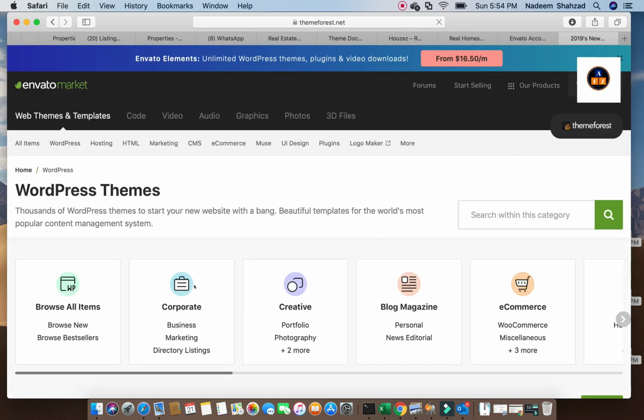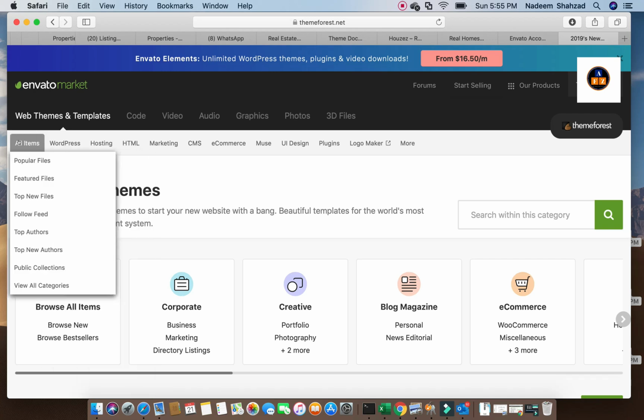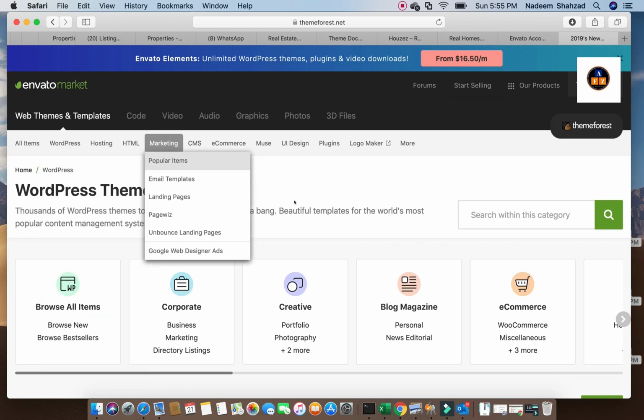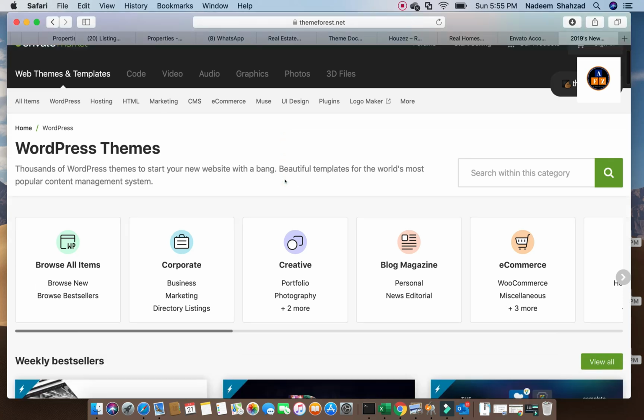I'm just going to ThemeForest, and basically this is a very precise and complete website. If you want to purchase any template or website design, you can purchase from there. After purchasing, you have to configure that theme according to your requirement. Let's say I'm checking all items: popular files, featured files, and WordPress. This is the main thing which I need to explore today.